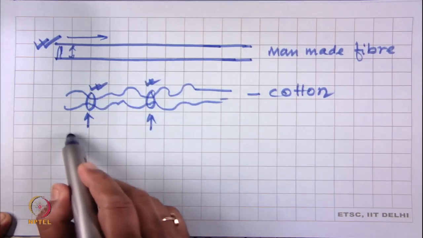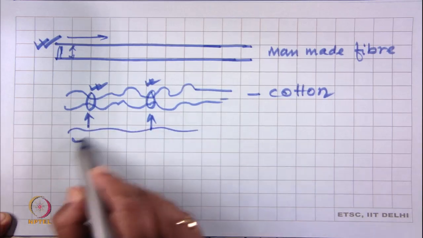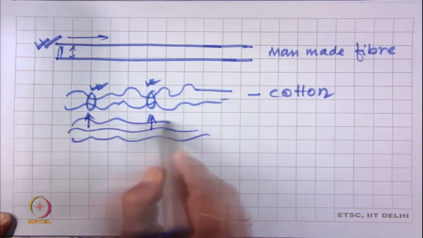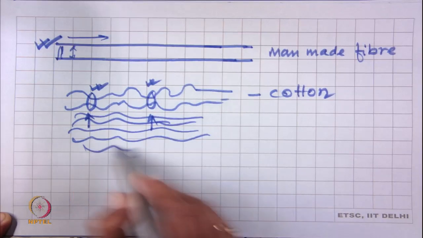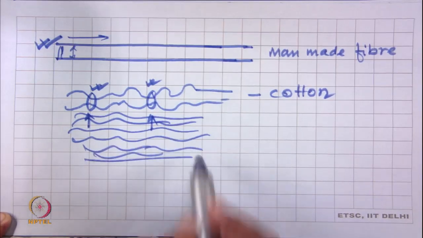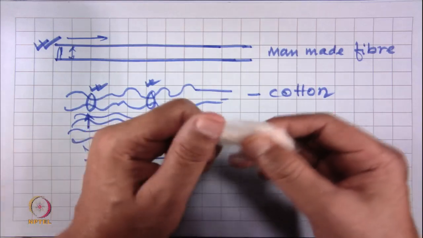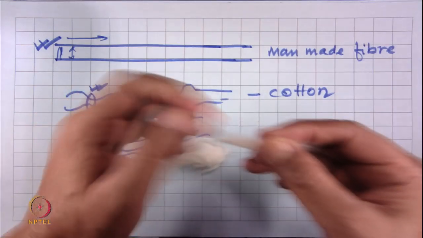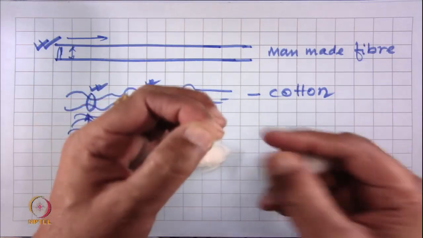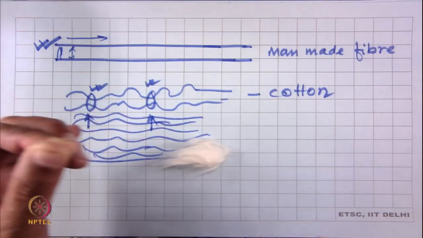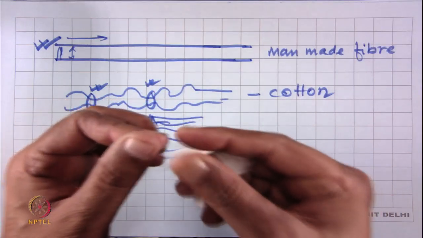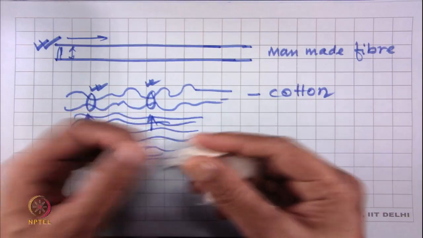We must take a number of fibers together. We take a bundle of fibers together and then test in bundle form. Suppose this is cotton, we do not test the fiber in single form, because it is also very difficult to handle a single fiber of short length.